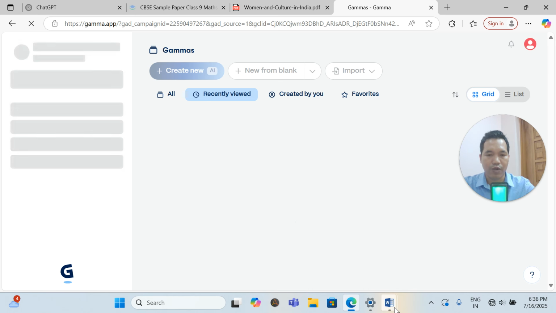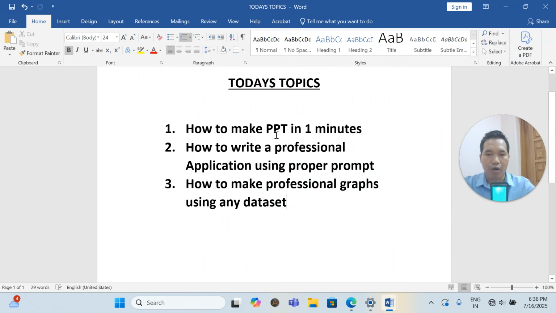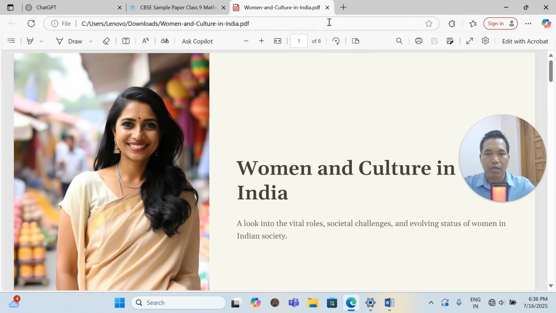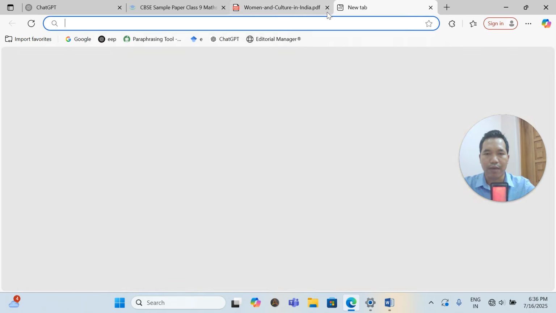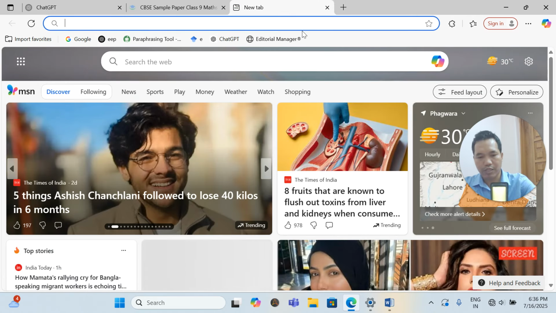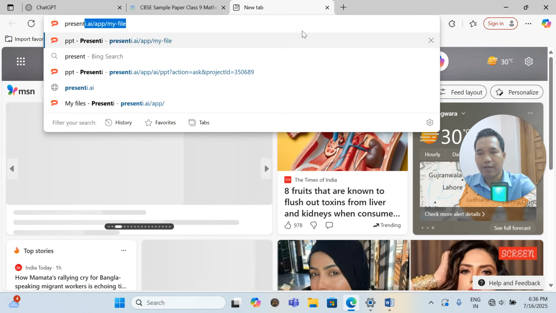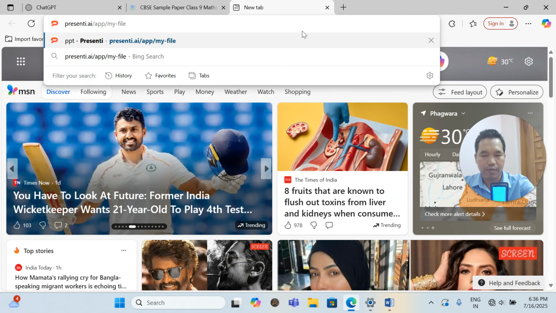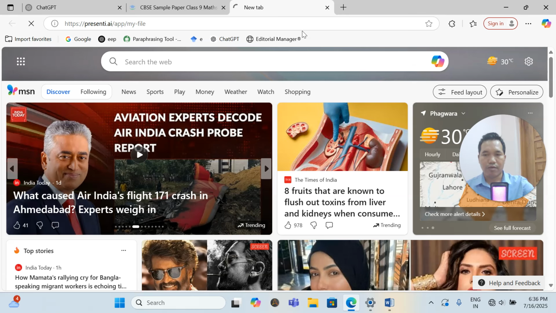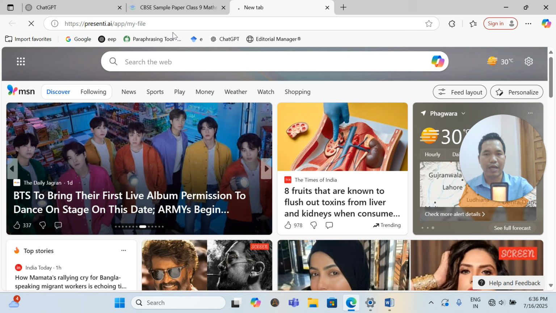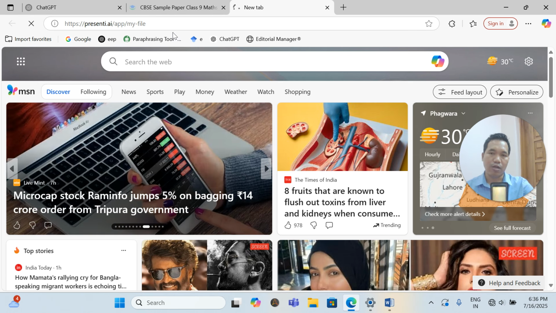Let us go with the second one. What is the second one? Before going to the second point, I would also like to suggest a few more AI, artificial intelligence apps where you can create more. One more you can use is present.ai. This is another AI app with which you can create your presentation.